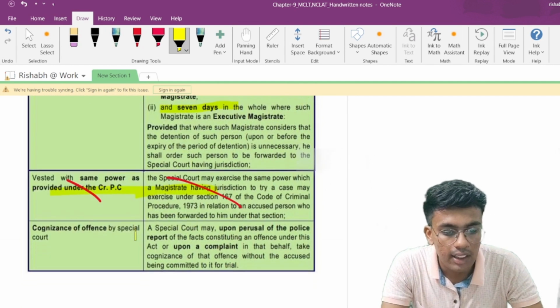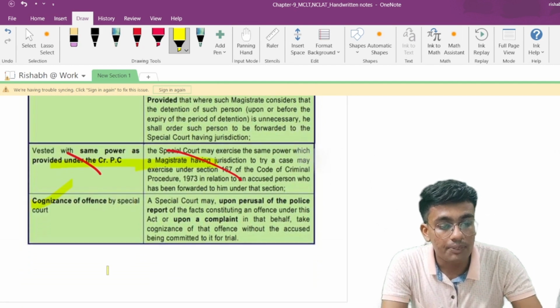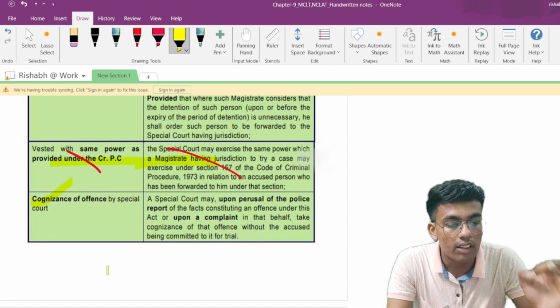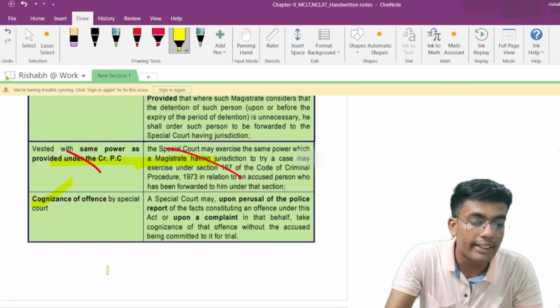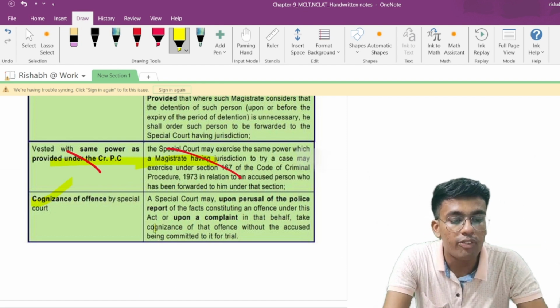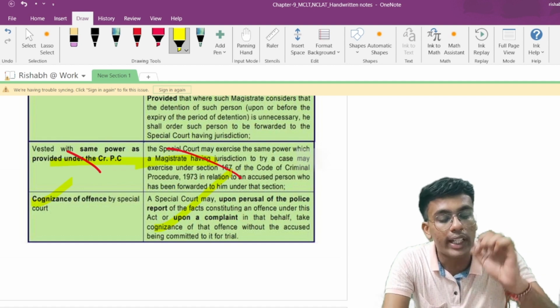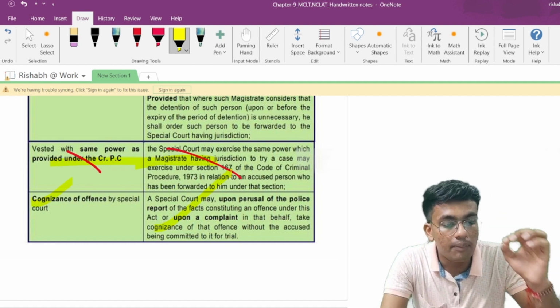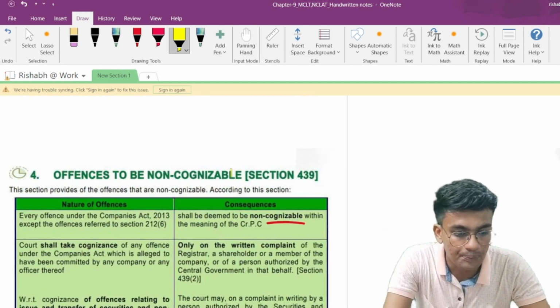This is not relevant. Cognizance of offence by special court. A special court may, upon perusal of the police reports of the facts constituting an offence under this act, or upon a complaint in that behalf, take cognizance of that offence without the accused being committed to it for the trial. That means it can do so suo motu if it thinks fit. It can do so based upon the complaint or based upon a report by the police.